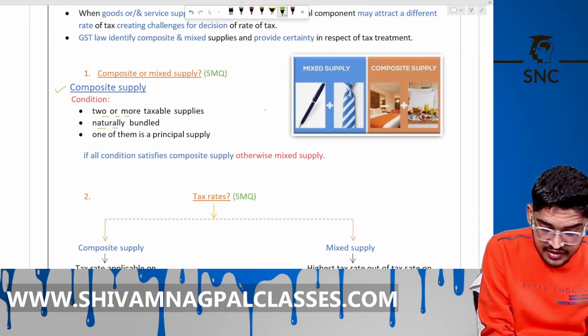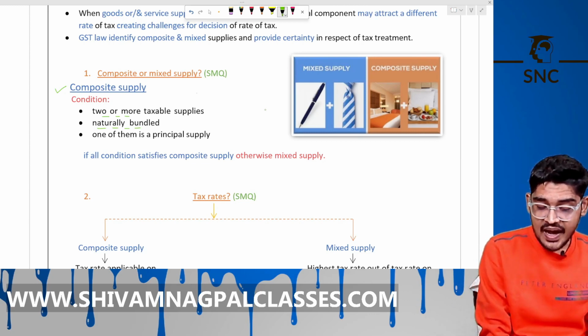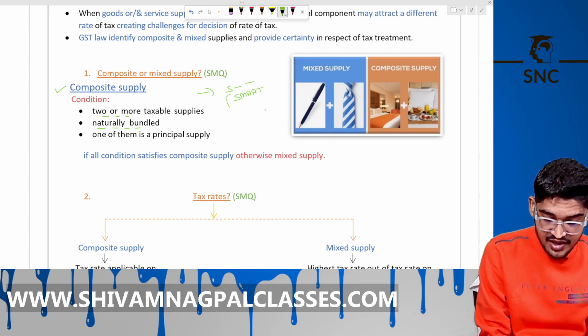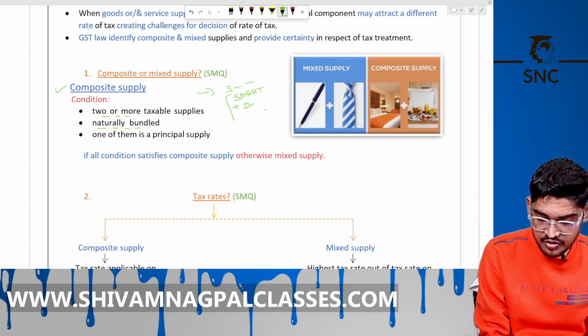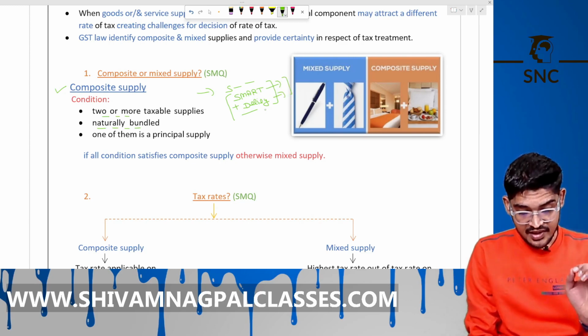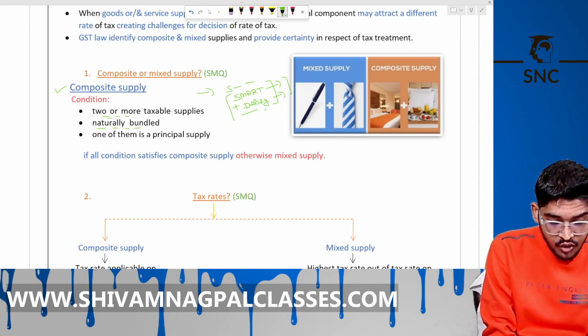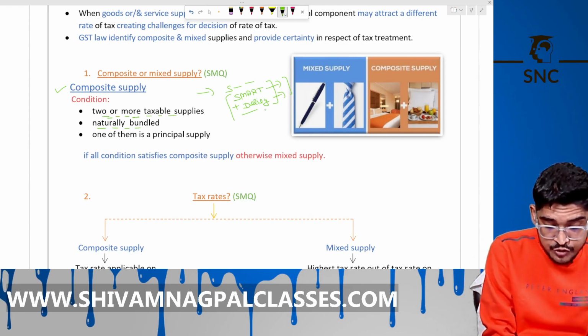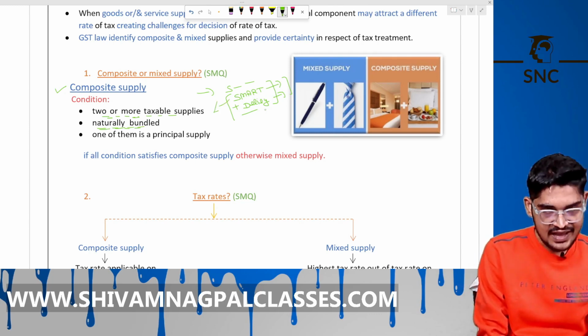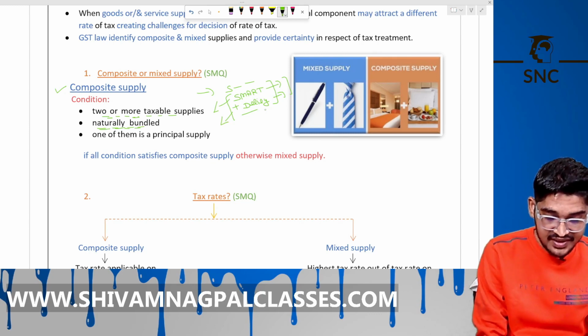These are naturally bundled. Like you buy any book from shivamnapaclasses.com. You buy the smart book, right? Then plus you also get delivery of that book. So here we are providing goods, means that book, plus service also together. So this is a composite supply. Here 2 or more taxable supplies. These are naturally bundled. If you buy the books, I have to deliver to you at your home. Okay. These are naturally bundled.